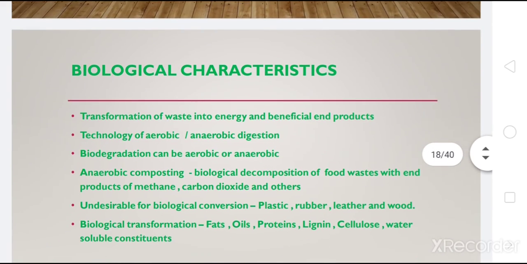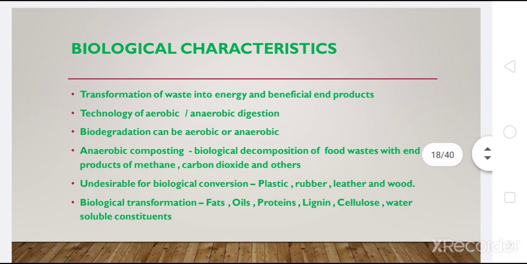The next property that you need to know about municipal solid waste is the biological properties. Mainly, when you talk about biological properties, you'll be checking whether the solid waste is biodegradable or not.